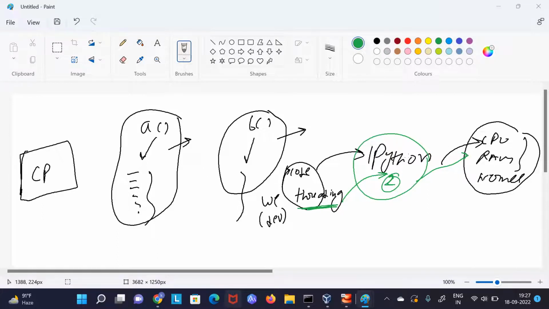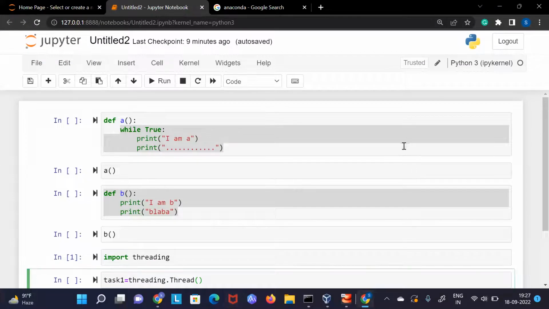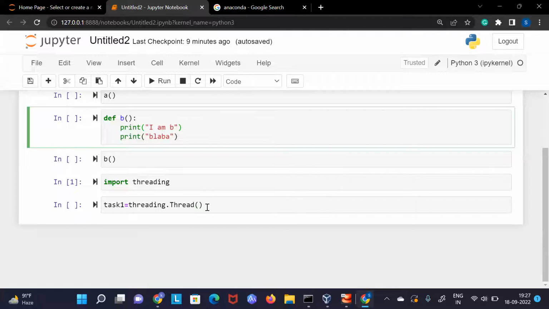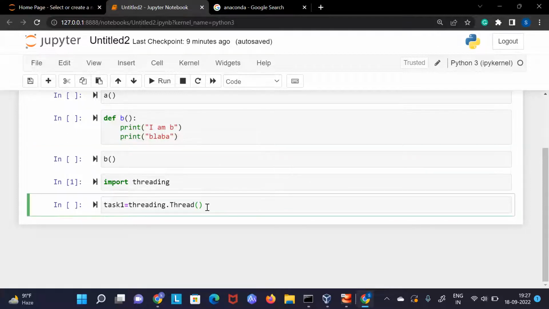Behind the scene, for us it is very simple. As a developer, we just have to write a couple of lines of code and it is done. But behind the scene, Python is interacting with the CPU, with the kernel, and doing a lot of things. So this is how it is happening.